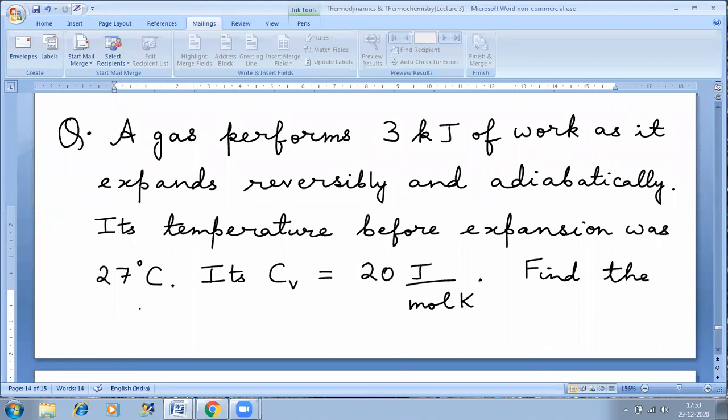Okay. हाँ सर आ रहा है, वो माइनस का बढ़ गया था. 123 आ गया. Minus 123 degrees Celsius or 150 Kelvin. Yes sir.